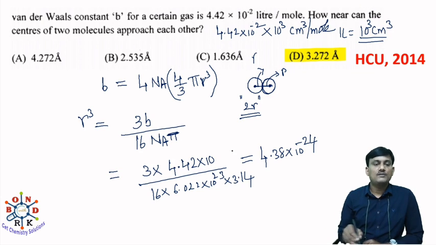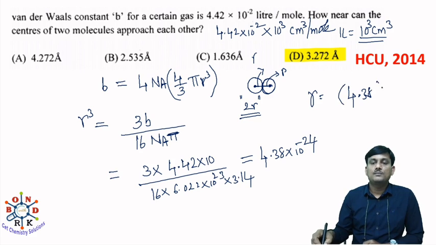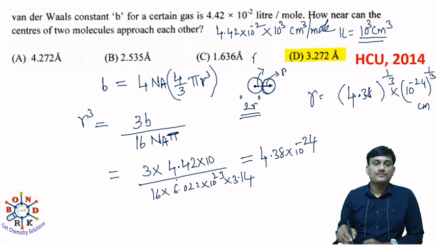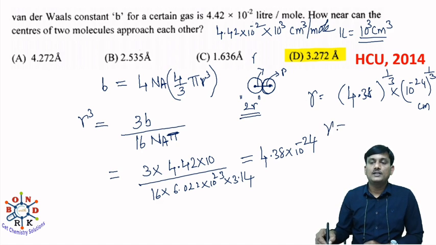So if you take the r value, r is equal to 4.38 power 1/3 into 10 to the power of minus 24 power 1/3. This is r in centimeters. Here, since the B value is in centimeter cube, the r value will be in centimeter. So r, finally you will get 1.636 into 10 to the power of minus 8 centimeters.